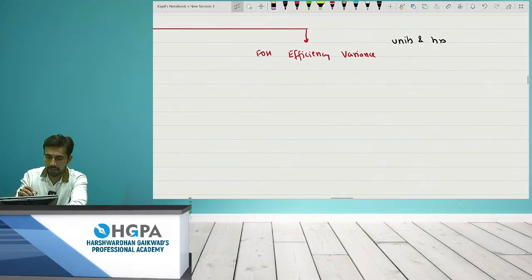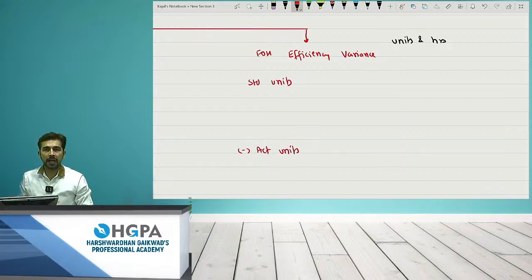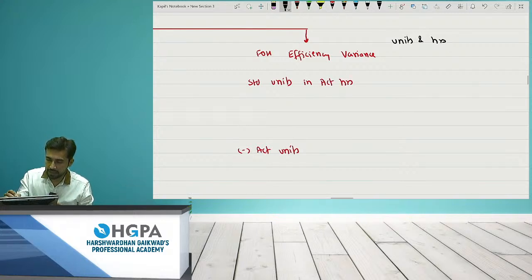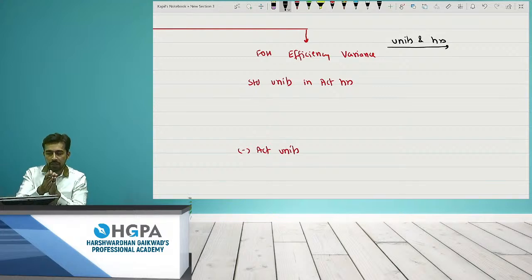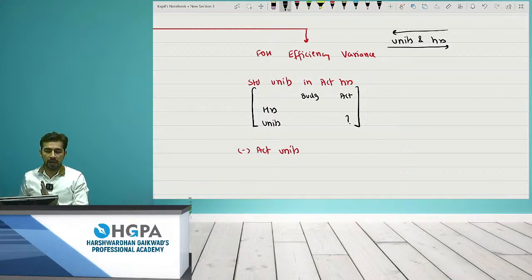So it will be standard units minus actual units. Again, I am taking standard units minus actual units, but in actual hours. So I just wrote this sentence like this: standard units in actual hours, right? And again, I'll make a table: budget, actual. This fourth will be a question mark. And now what will I write? I'll write hours and then units, reversed over there, right?